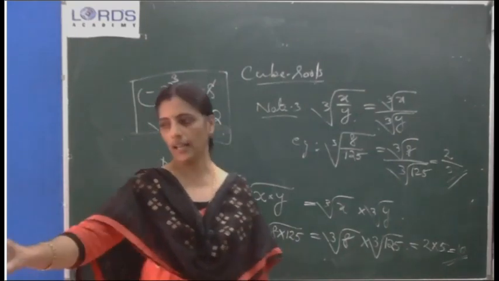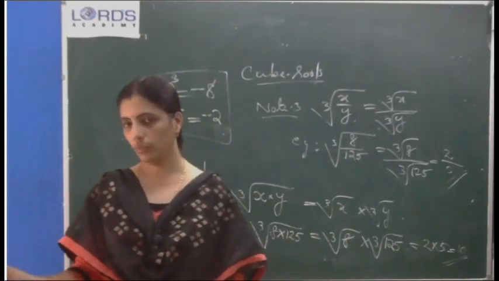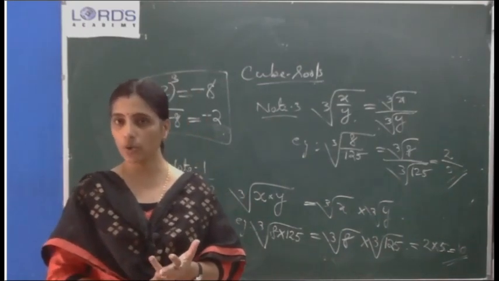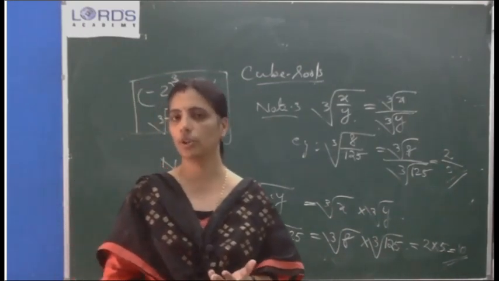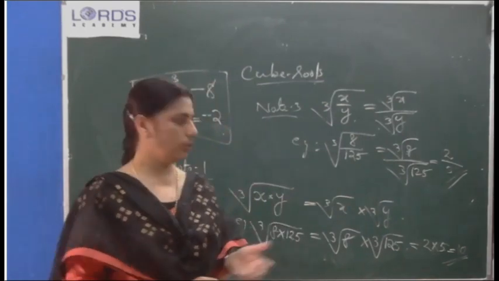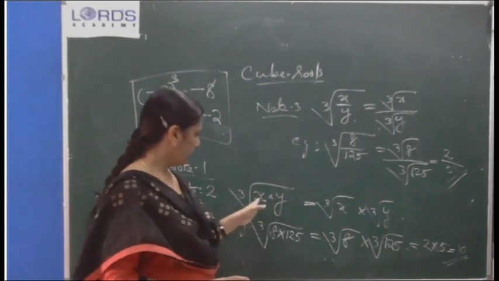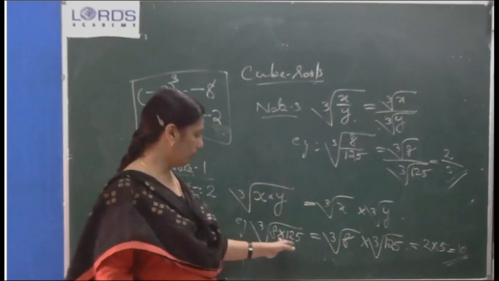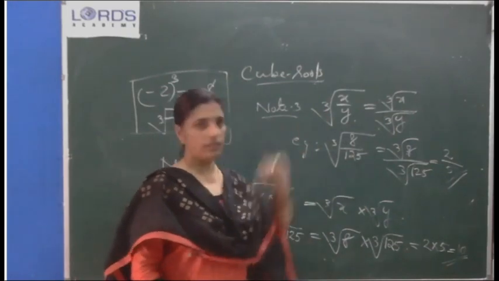So 3 notes I have given under cube root. What is meant by cube root I told: if 2 cube equals 8, 8 is called the cube and 2 is called the cube root. Then the cube root of a negative number is always negative. Cube root can be split up for multiplication, and cube root can be split up for division also.